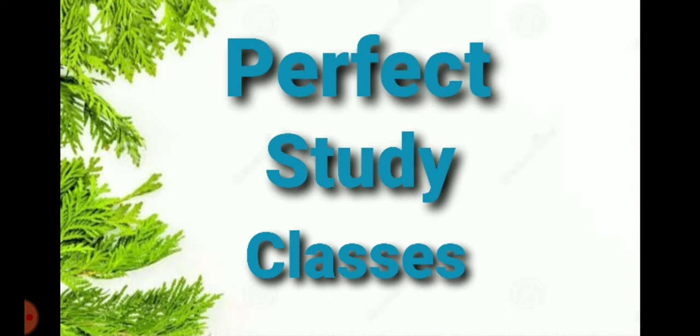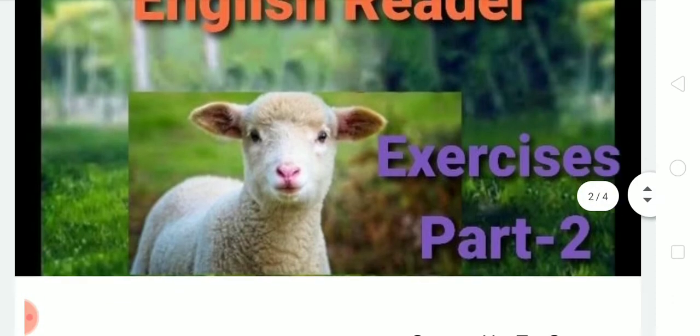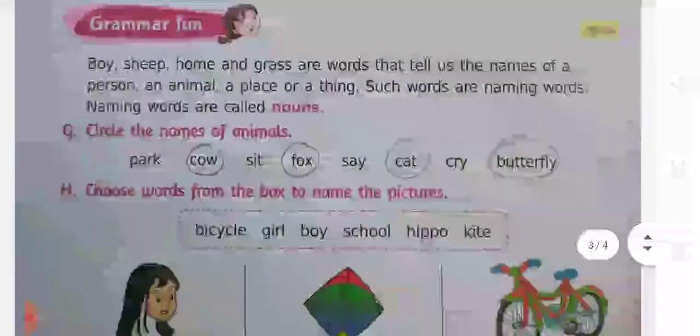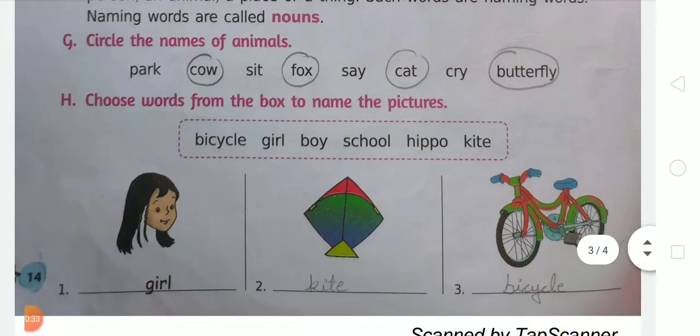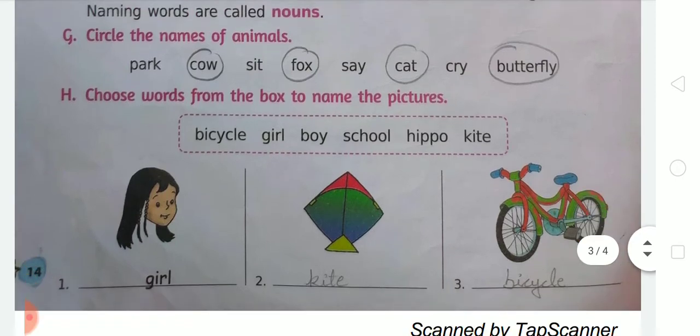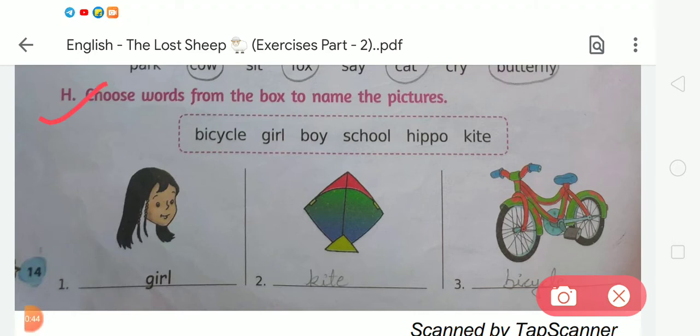Students, in today's video I am going to explain the remaining exercises of chapter number 2. So for that, you all take out your New Gems English Reader book and start the exercises of chapter number 2. In my last video I explained exercise H, but now today I am again going to explain exercise H. In exercise H, we have to choose a word from the box to name the pictures. What will we do in this exercise? We have to write the name of the given picture by choosing from the box.